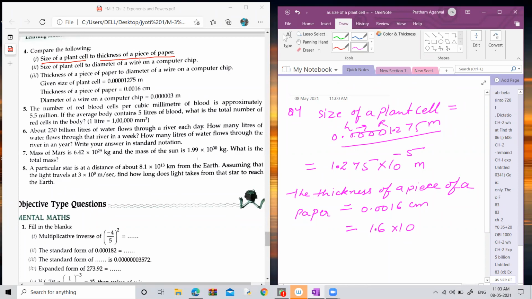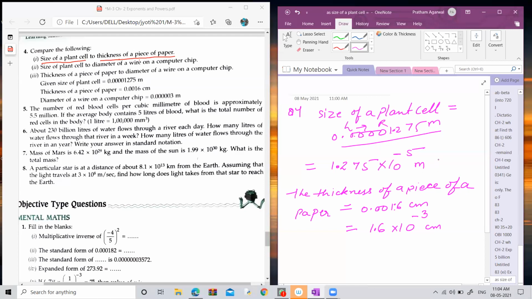So here you need to put the decimal. If you want to shift the decimal from left to right at this position, how many steps do you have to move? 1, 2, 3. Very nice. And you are shifting the decimal from left to right, so you have to put the minus power. So this is 1.6 into 10 to the power minus 3.